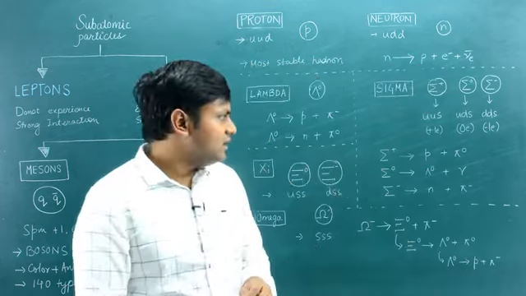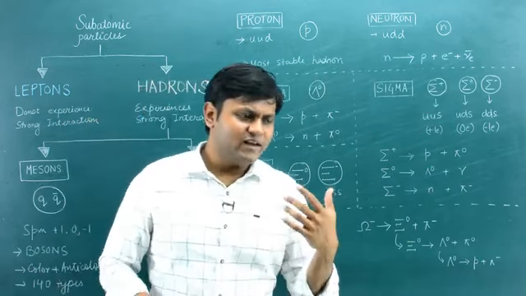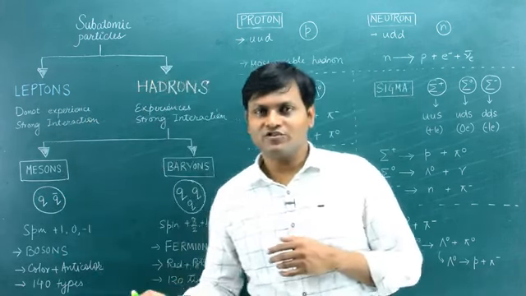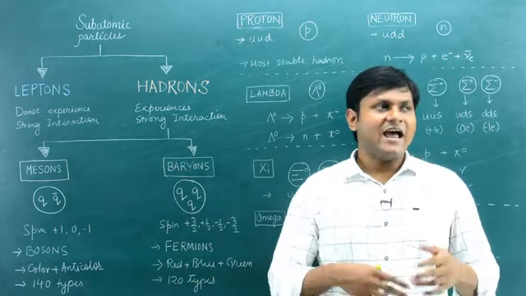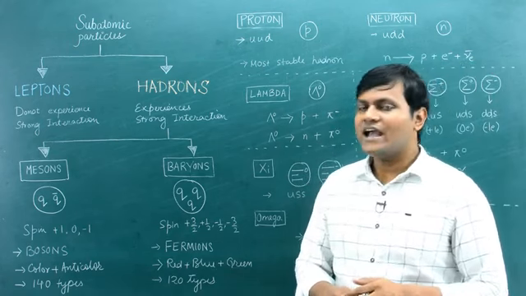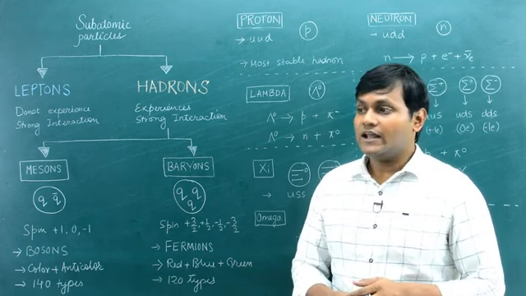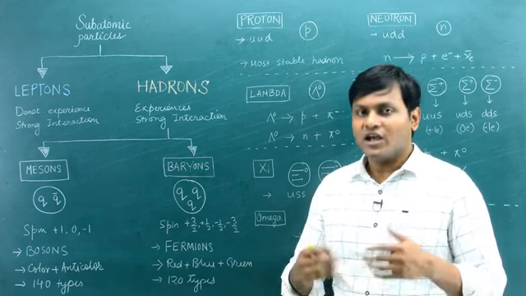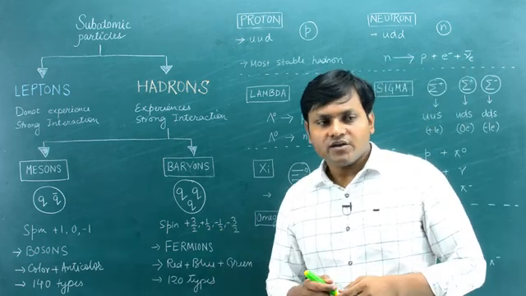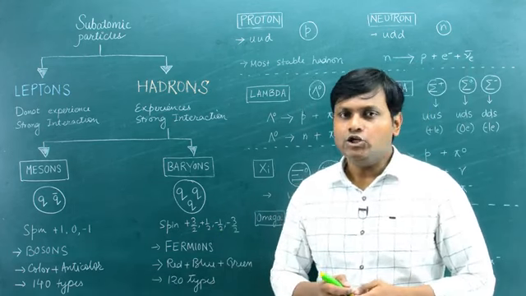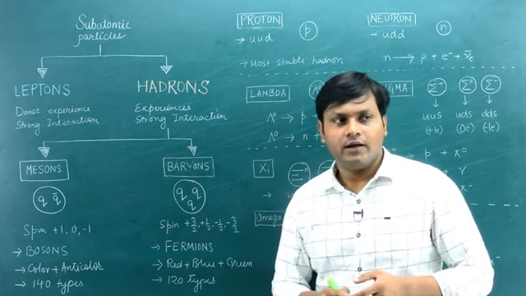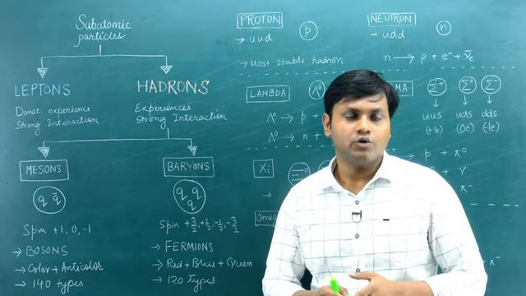Now when you study elementary particles, you see different kinds of decay processes, different kinds of nuclear reactions, and it becomes very difficult to understand why certain nuclear processes are happening, why certain decay processes are happening, and which of them are allowed and which are not allowed. To understand how certain nuclear decay processes are possible and why some of them are not, we need to understand certain conservation rules. Apart from conservation of energy and momentum, the usual ones, there are certain other conservation laws that need to be maintained as far as elementary particles are concerned. For example, conservation associated with lepton number, baryon number or strangeness number.